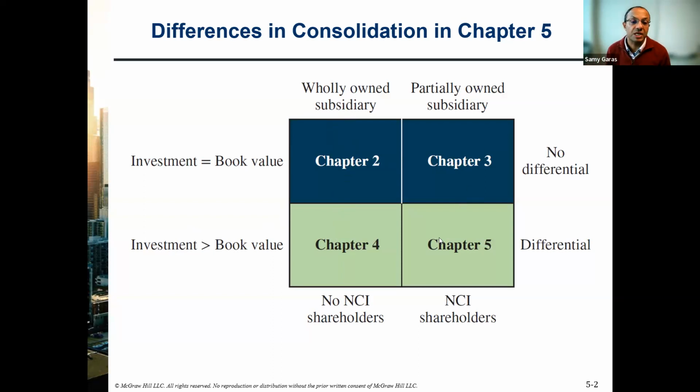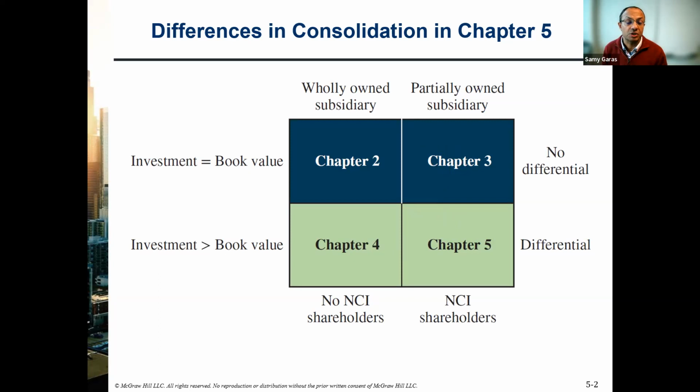And in chapters 3 and 5, we see ownership is controlling, but not 100%. It's something between 51% and 99%. And in chapter 3, we see the book value equal to the fair market value of the investment. But in chapter 5, we see the fair market value of the investment higher. And because of that, we see some goodwill.